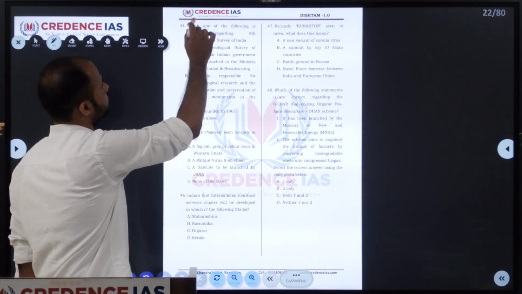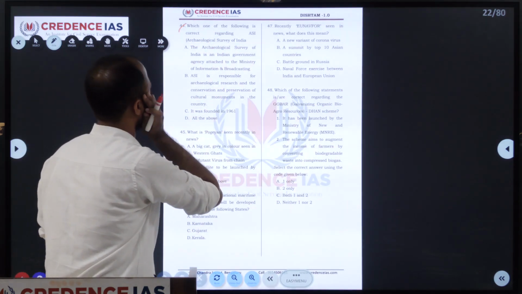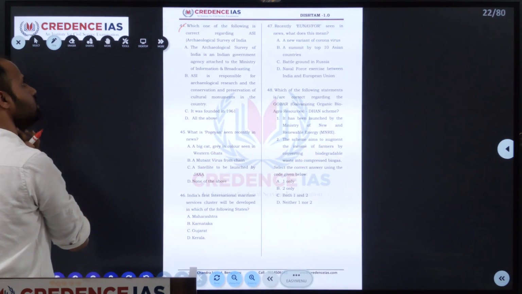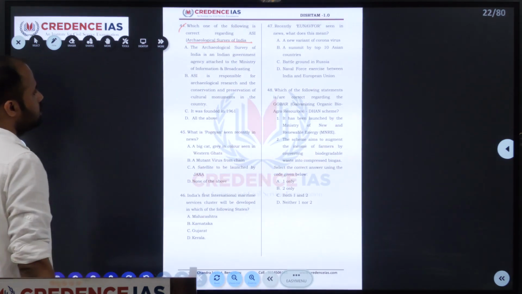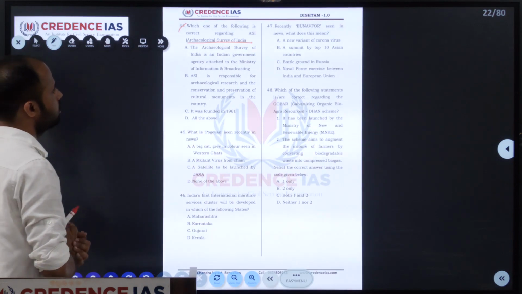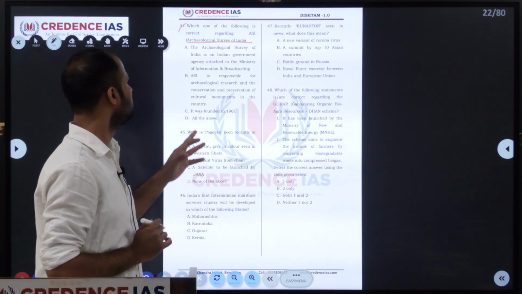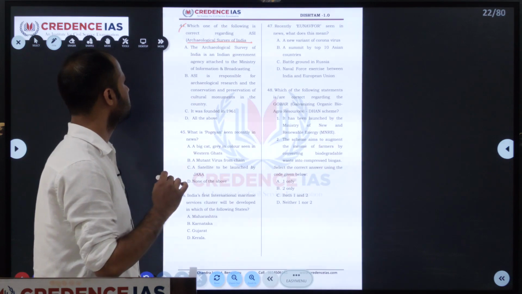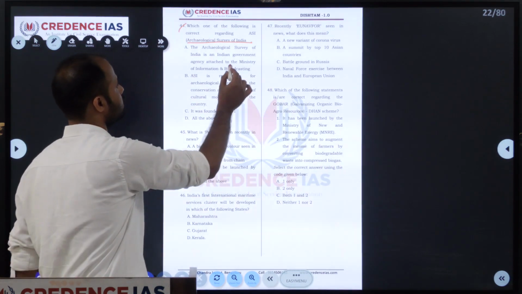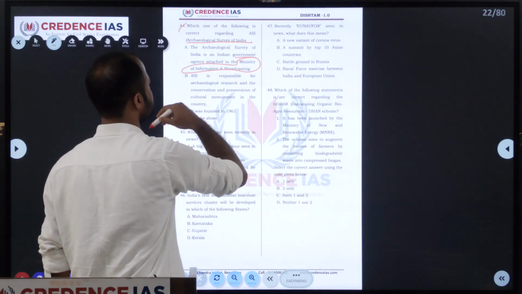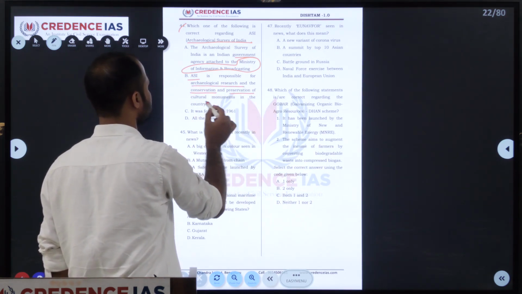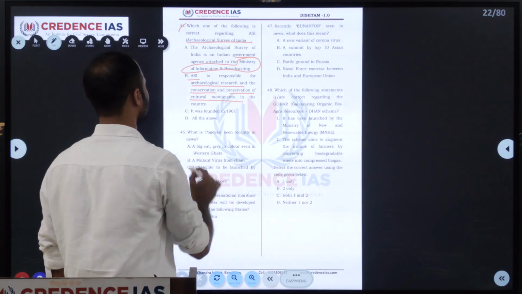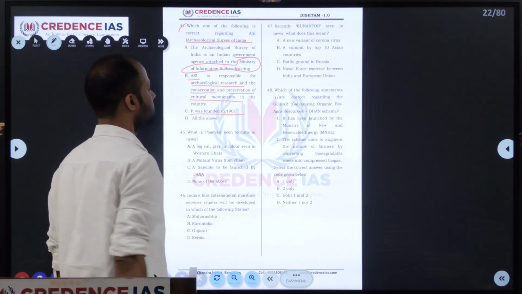The 44th. Which one of the following is correct regarding the ASI? ASI is abbreviated as Archaeological Survey of India. They have given three statements. The Archaeological Survey of India is an Indian government agency attached to the Ministry of Information and Broadcasting. ASI is responsible for archaeological research, conservation, and preservation of cultural monuments in the country, and it was founded in 1961.